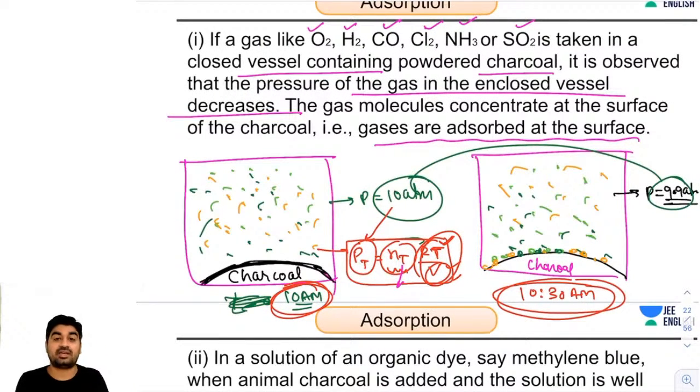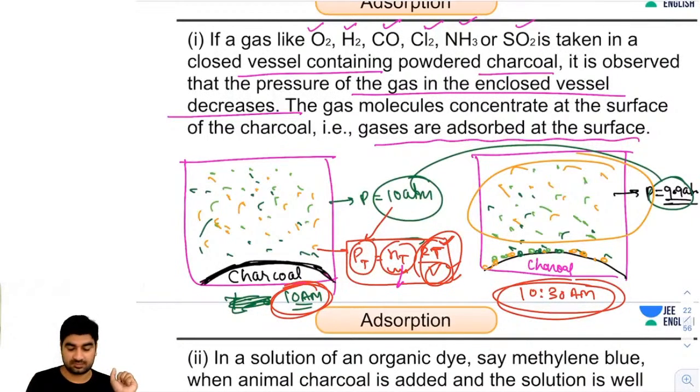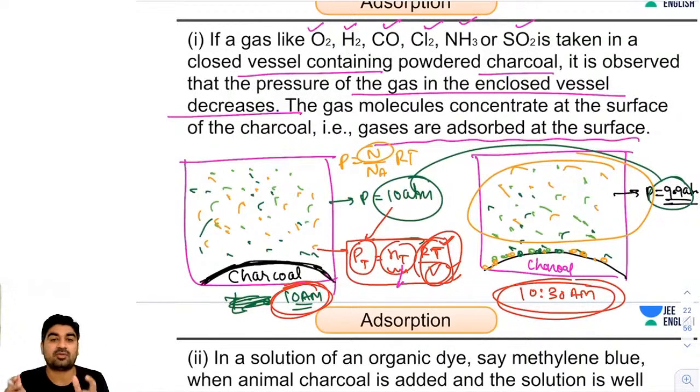So all three gases will adsorb on the charcoal. Maybe their amounts may be different. So when some gas molecules are adsorbed, the total number of gaseous moles will reduce, and in P = nRT/V, if the total number of gas molecules is reduced, then the number of moles will decrease, and if the number of moles decreases, then the pressure will decrease.